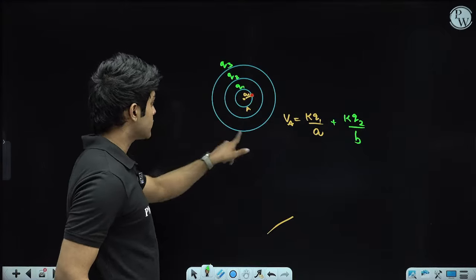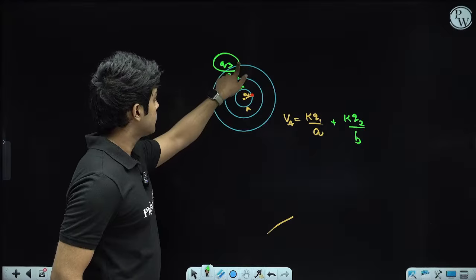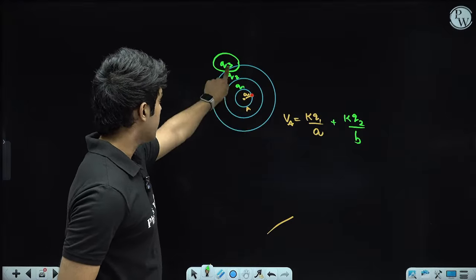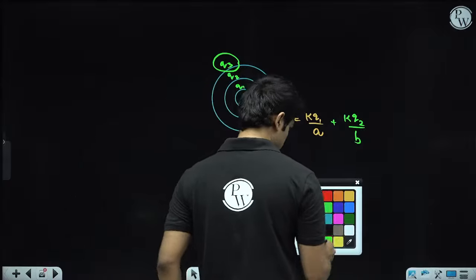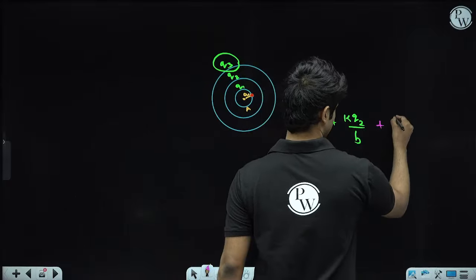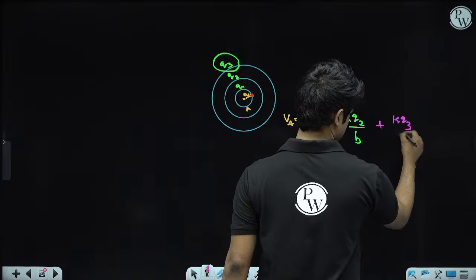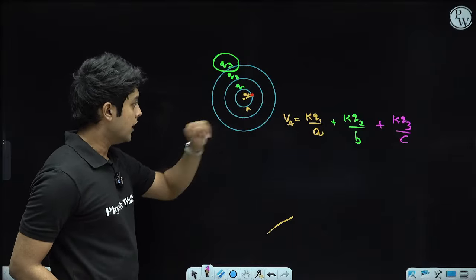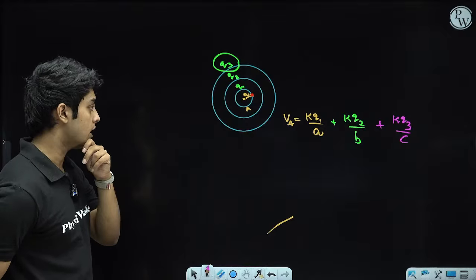Similarly, this point is also inside the sphere Q3, and the potential there is equal to the potential at the surface of Q3, which is KQ3 divided by C. So this is the potential of the shell A at its surface.